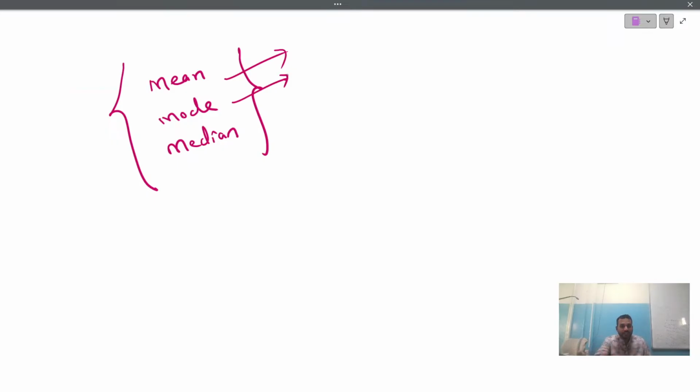Any kind of application type questions or finding unknown values they can also ask. They can mismatch certain contents and ask you to solve that sum, and you may find it difficult at that time. So please practice problems based on mean, mode, and median.